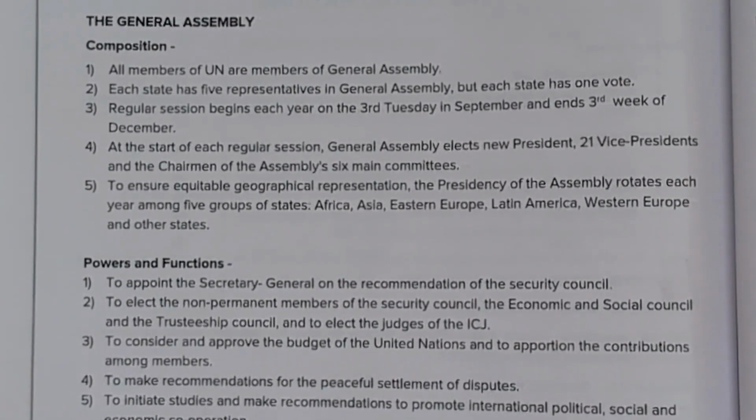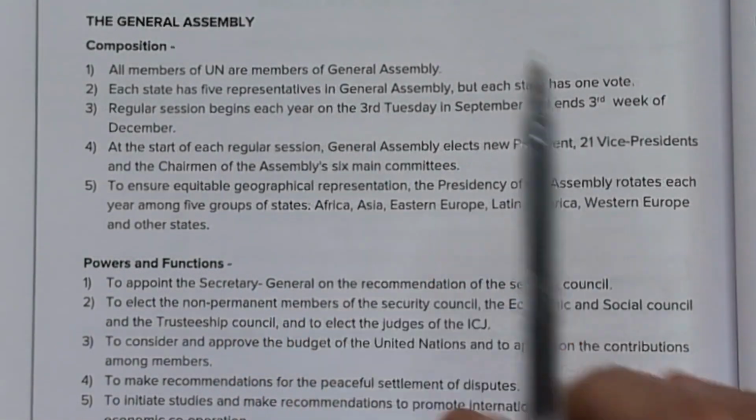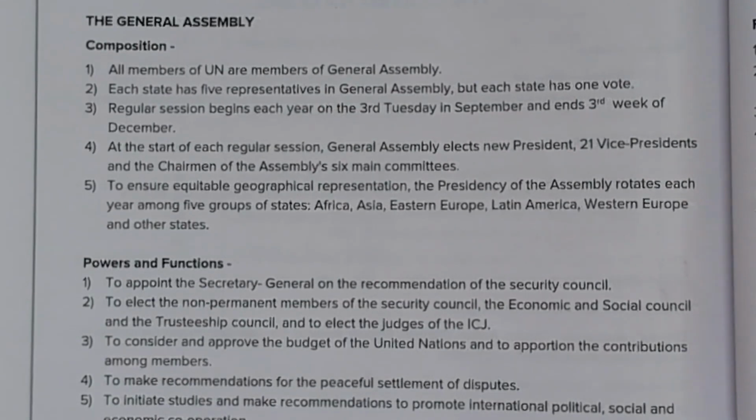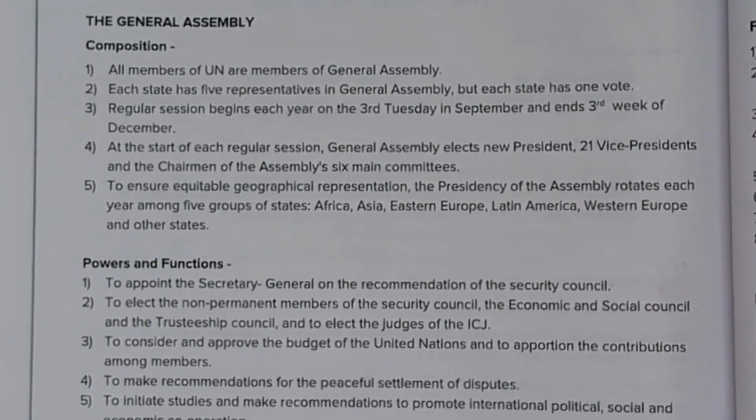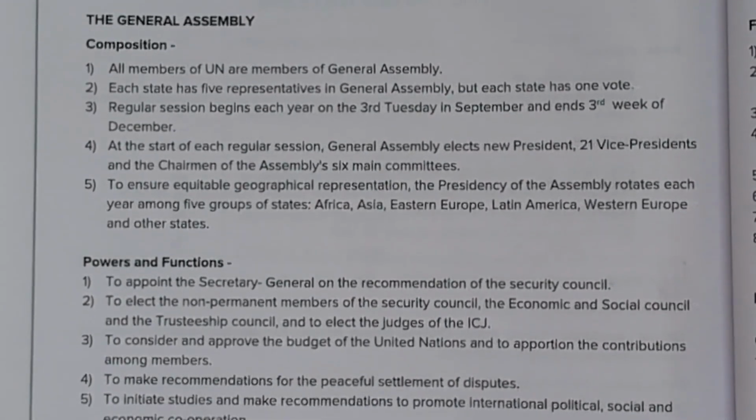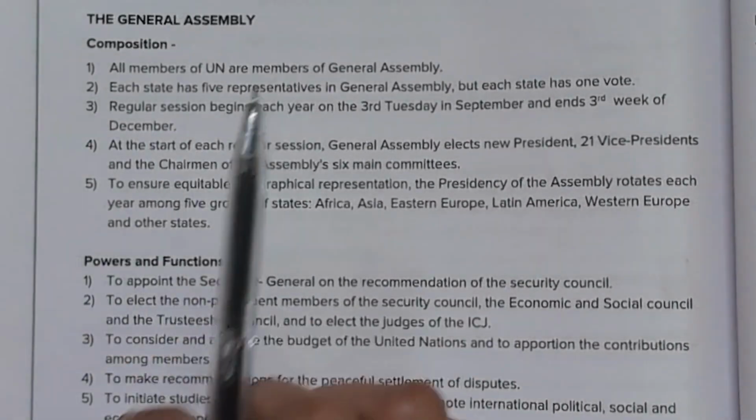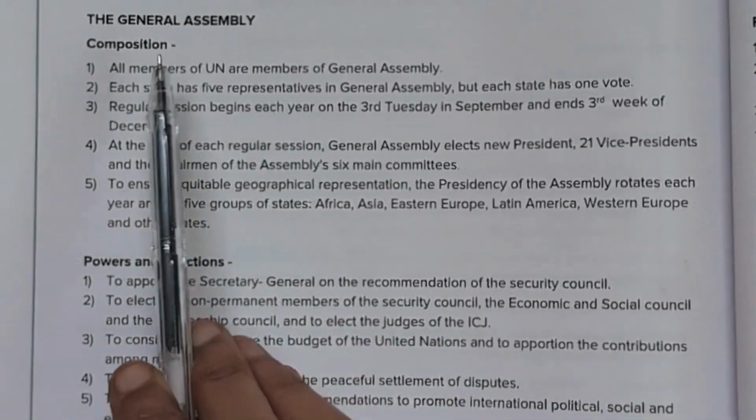Continuing with the chapter United Nations, today we will discuss three main organs of UN, which are the General Assembly, the Security Council, and the International Court of Justice, that is ICJ. In my last video, we discussed the main principles of UN and the objectives of UN. तो आज देखते हैं कि General Assembly and Security Council and ICJ का main composition and the powers and functions of each of the organs. Okay, so let's start. First is the General Assembly.